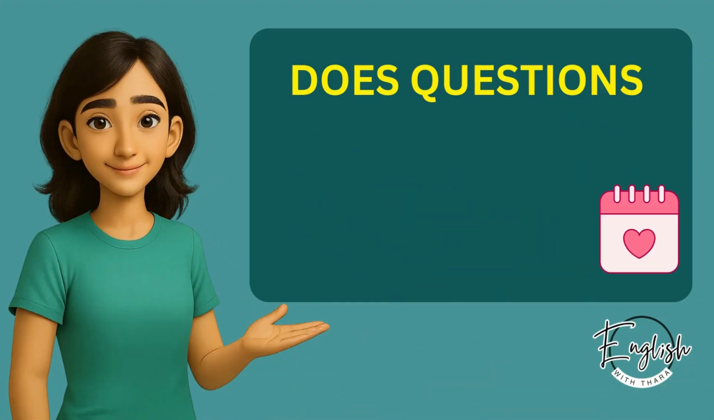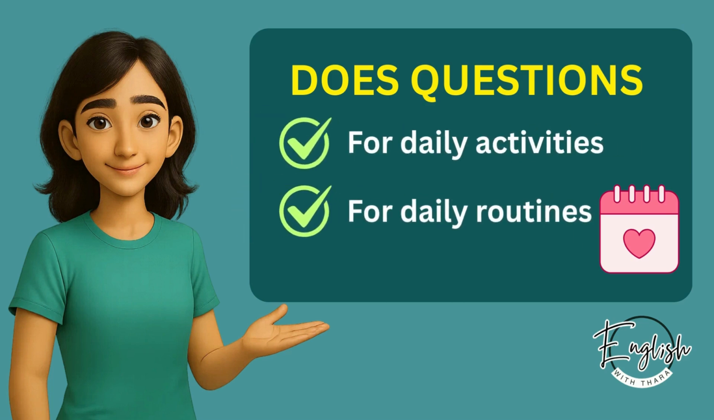Now, let's see how to ask does questions. They are similar to do questions, as they are used to ask about daily activities and routines, but they are used with singular subjects like he, she, and it. Let's see each one with an example.